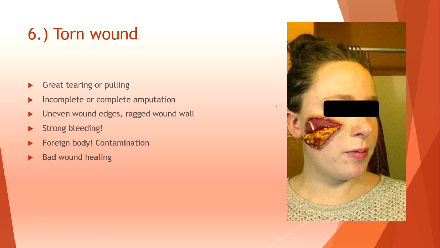This is makeup, not an actual wound, but you must understand the torn wound. Great tearing or pulling makes this wound: incomplete or complete amputation of the limb, or part of the skin, or part of the body. Uneven wound edges, raised wound wall, strong bleeding, foreign body, and contamination of the wound as usual we can see in the torn wound. Bad wound healing.